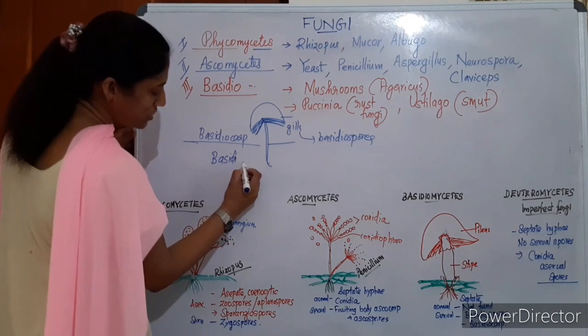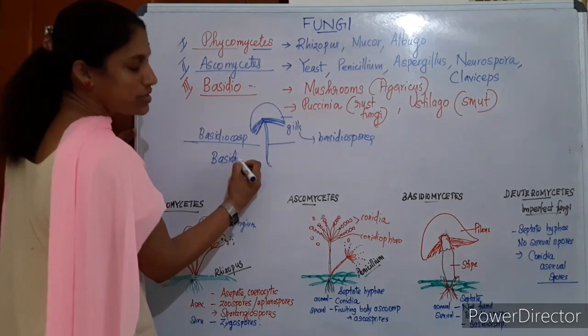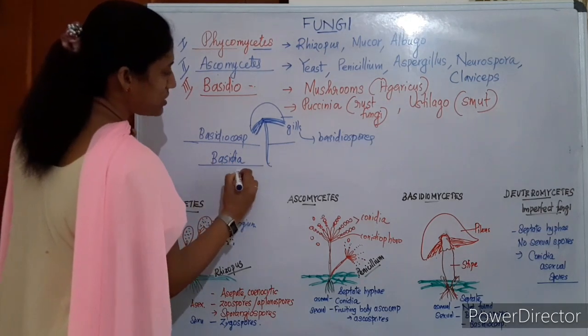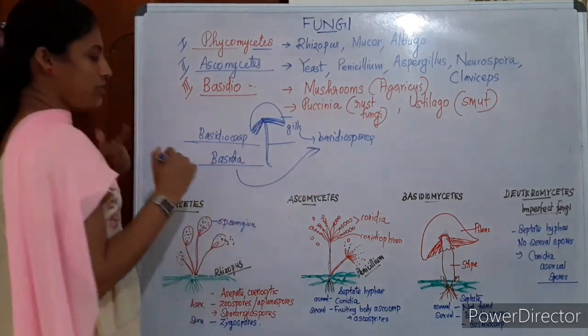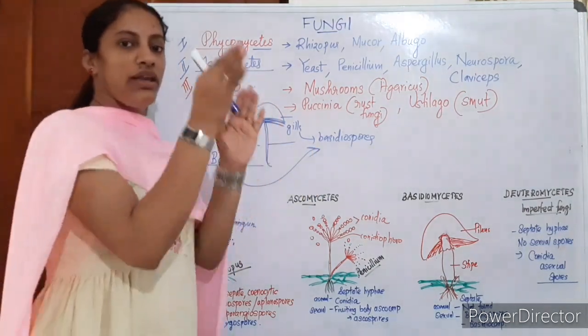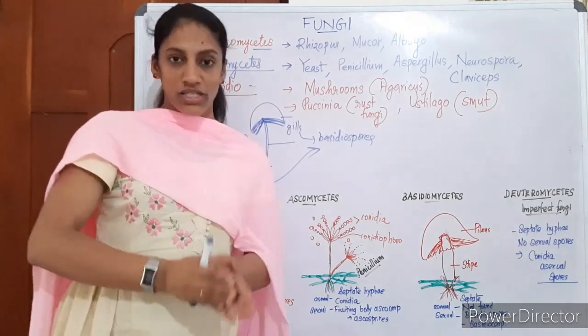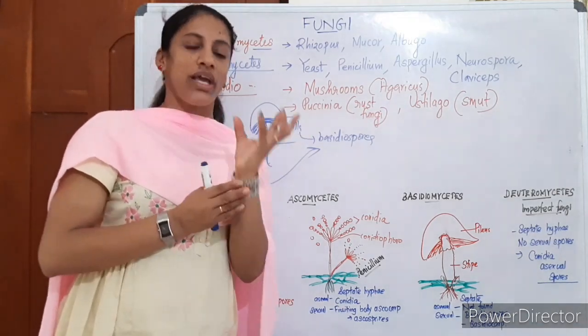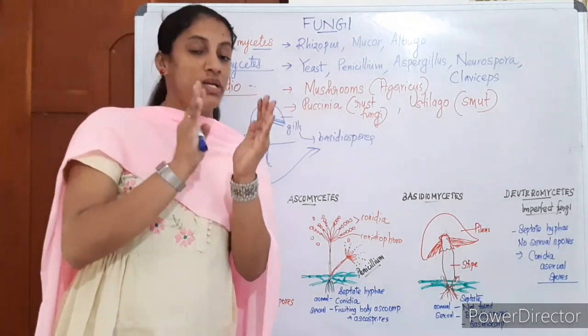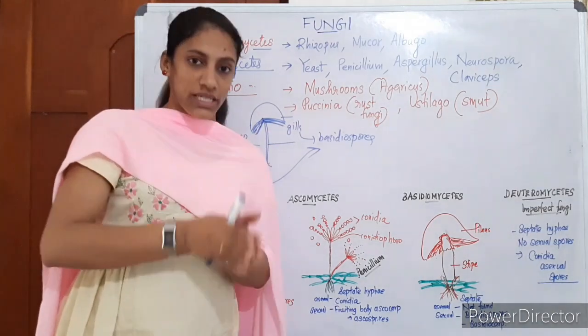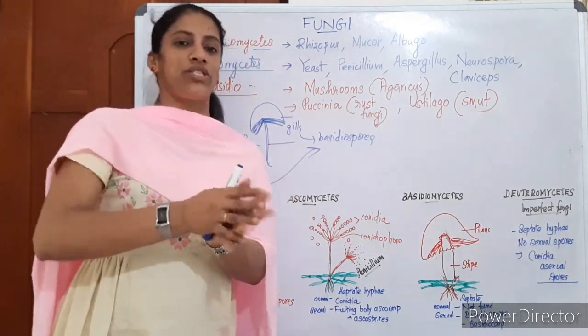Outside, exogenously, it produces basidiospores. Basidiocarp contains basidia, and basidia bear basidiospores. Ascocarp contains asci, and inside the asci are ascospores, whereas the basidiocarp contains basidia, and outside the basidia, basidiospores are seen.